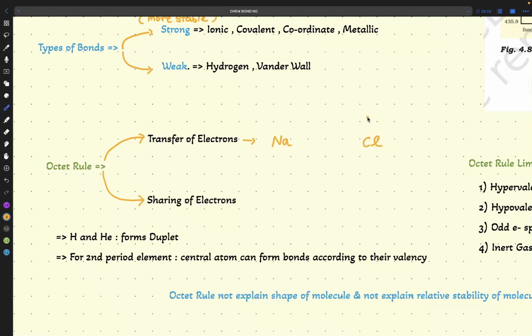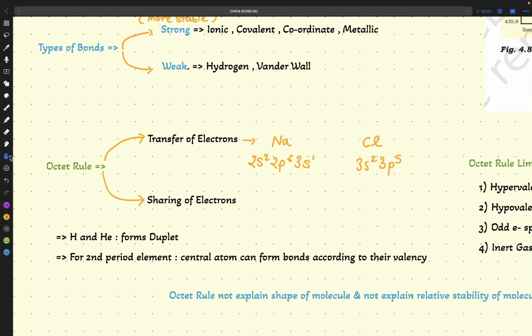Here the electronic configuration is 2s2, 2p6, 3s1, and for Cl we have 3s2, 3p5. So whenever you are writing any compound, first of all break it and then write the electronic configuration. That is your first step.